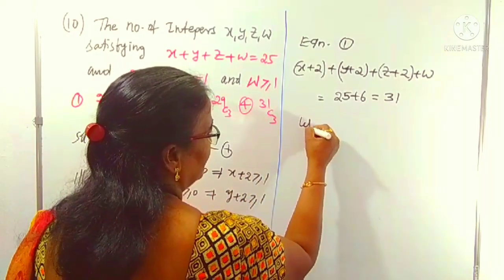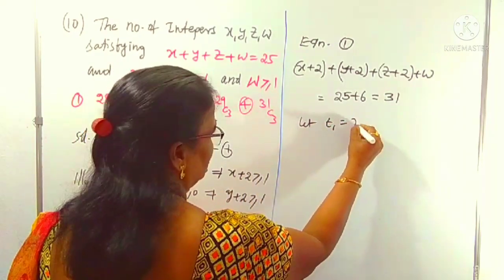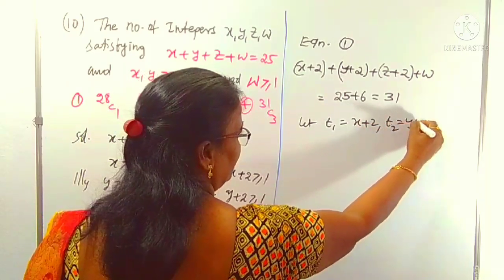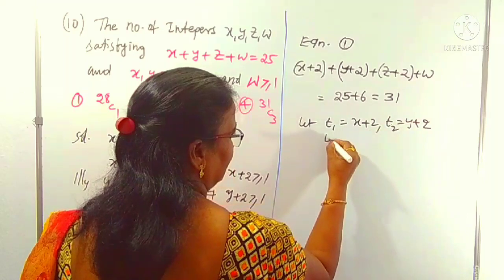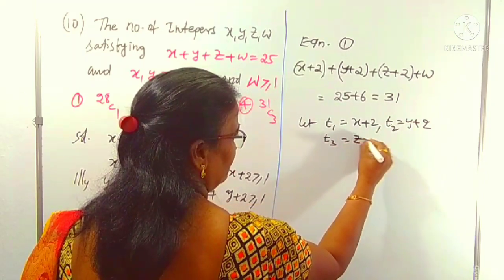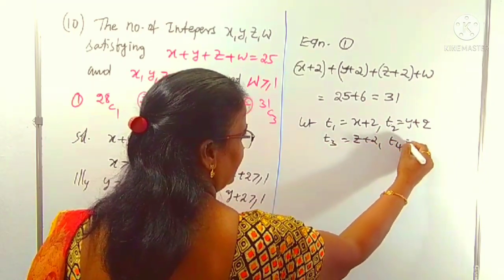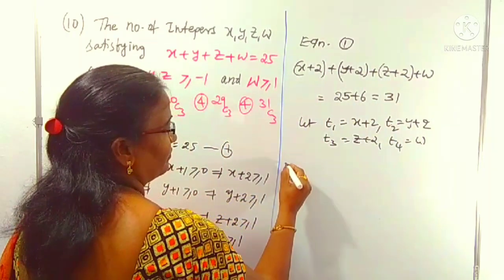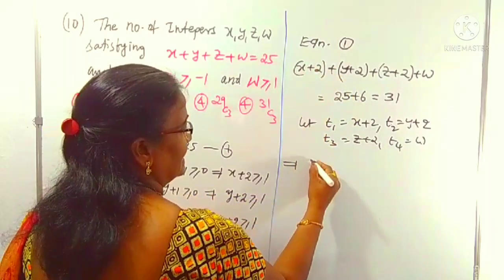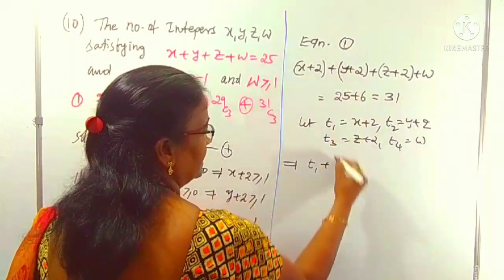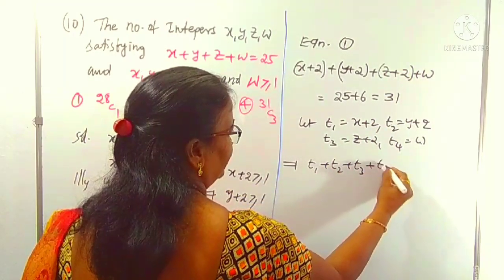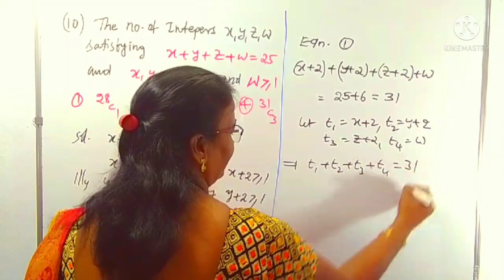Let t1 be x plus 2, t2 be y plus 2, t3 be z plus 2 and t4 be w. Therefore this equation becomes t1 plus t2 plus t3 plus t4 is equal to 31.